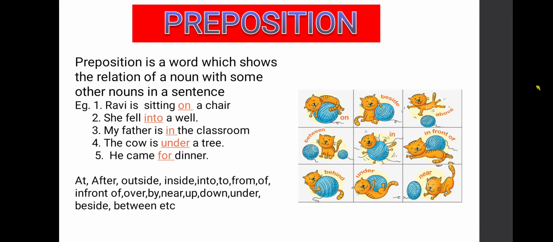Here, he is standing near a bus stop. Where is he standing? Near. So, near will become a preposition. See here students, overall preposition is a word which shows the relation of a noun with some other nouns in a sentence. Okay, here other prepositions also I had given. You have to use them in your own sentences.